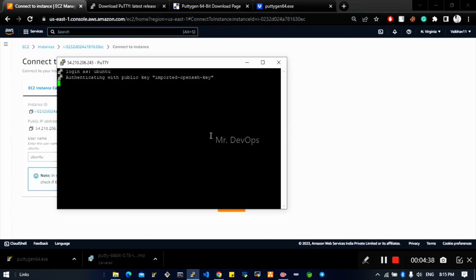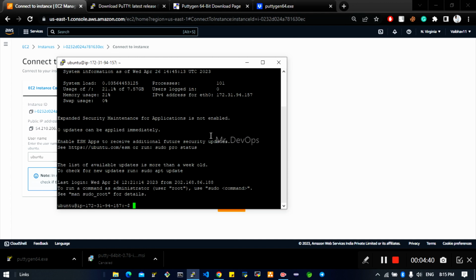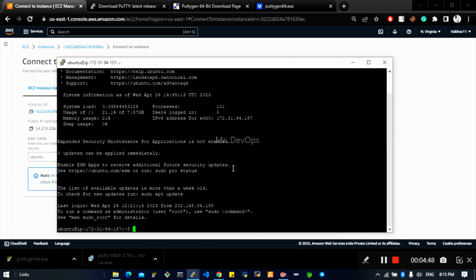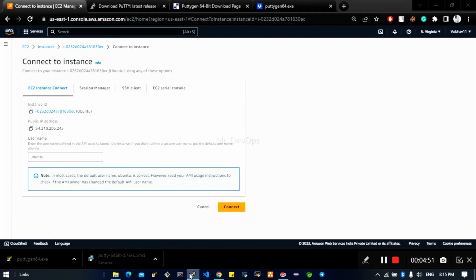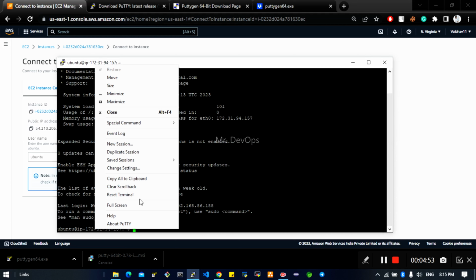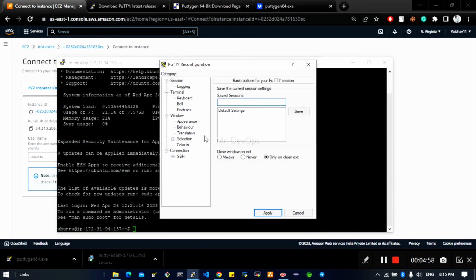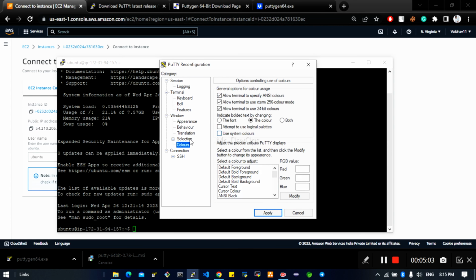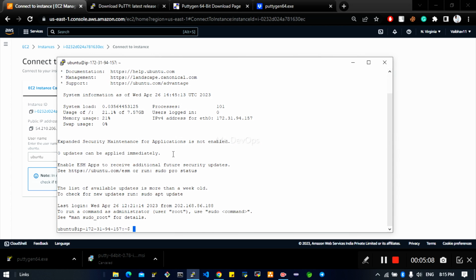Okay, it will try to authenticate with the key which we have generated. So this is the first way of accessing this. If you do not like this UI, you can do many things here, like you can still change settings. You can change the color by going to the color. You can use system default color. When you apply, you can see you can change the font colors as well.